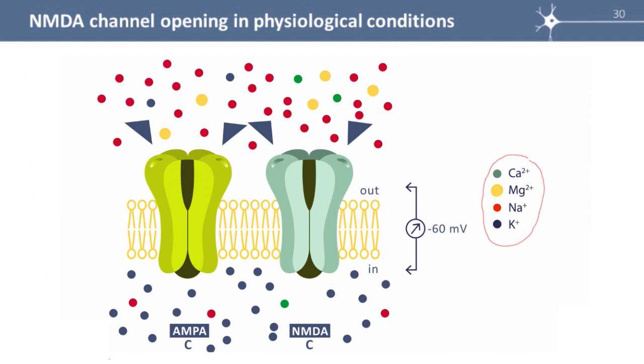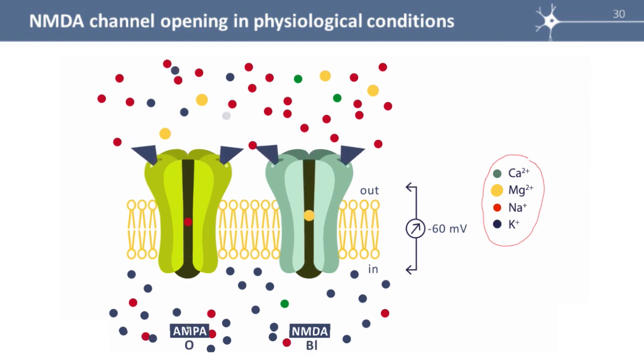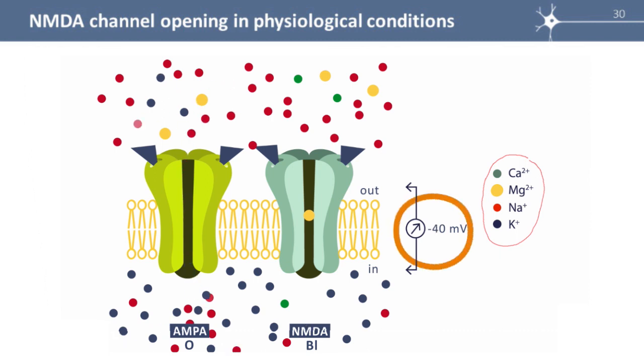When two molecules of glutamate bind to the receptors, this is the AMPA receptor and the NMDA receptor, you see that very quickly the NMDA receptor is blocked by magnesium ions, and the AMPA receptor is open because two molecules of glutamate are bound. But this one, though two molecules are bound, it is blocked. There is no NMDA current, but there is an AMPA current.